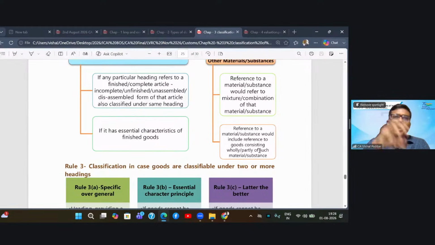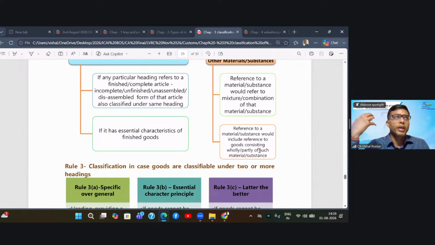But it will be classified in that chapter which has its material. Even if that material is partly or wholly in your product, that makes no difference. Like the examples I just gave of mango products and milk products. Let us say what you have made is mango pickle. In mango pickle, the major component is mango, but there are also other components like different types of salts and spices. So it is wholly, or mainly, mango, and minorly other products. Mango pickle will be classified here.